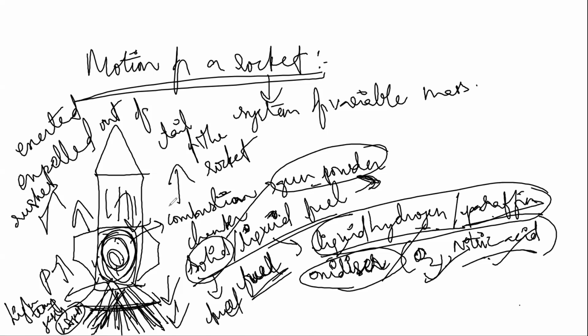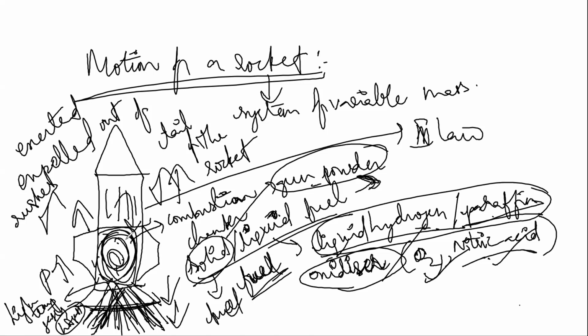Okay. Now this gives you the motion of the rocket. Till now it is stationary. Once the gases are coming out of the bottom of the rocket with high velocities, because of this action, the reaction is shown by the rocket in the opposite direction. That is, it moves upward with high velocity. So this is the reaction caused by the rocket. This is based on which law? Newton's third law. That is, every action has an equal and opposite reaction.